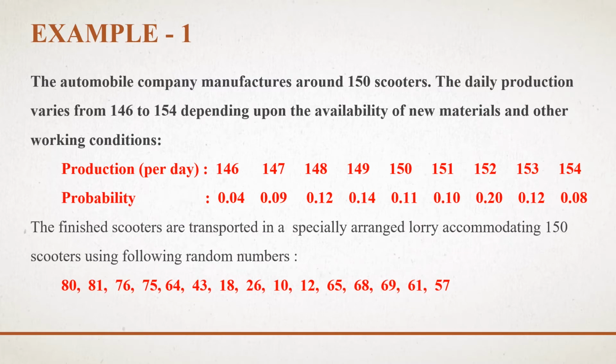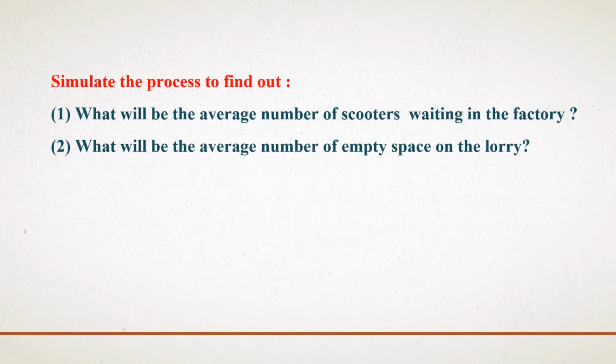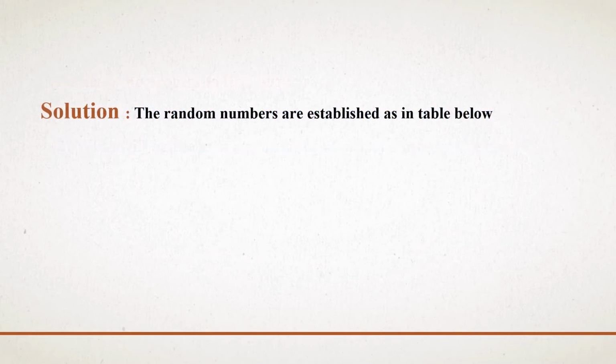Then the finished scooters are transported in a specially arranged lorry accommodating 150 scooters, using the following random numbers, and we are having certain random numbers also. With this given data, we have to perform the Monte Carlo simulation technique. We have to simulate the process to find out what will be the average number of scooters waiting in the factory. Next, what will be the average number of empty spaces on the lorry. How can we get the solution for this particular problem?